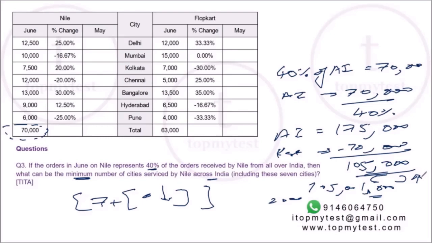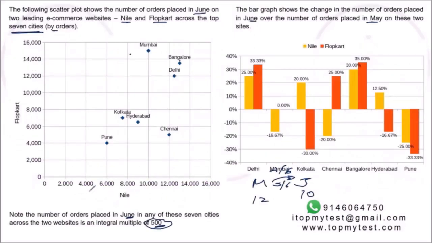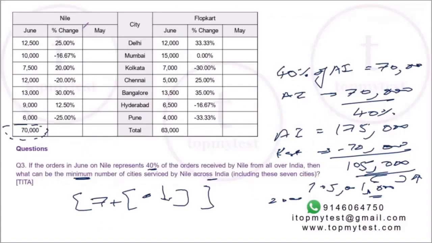Now, what can be the highest denominator? You cannot take any denominator to be the highest. If you go back to the original one, it says these are the top 7 cities by orders, which means that the rest of the cities cannot exceed the lowest of these cities. The lowest of these cities is 6,000, which was Pune.